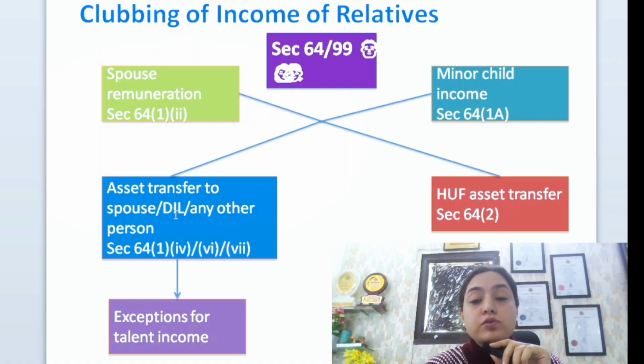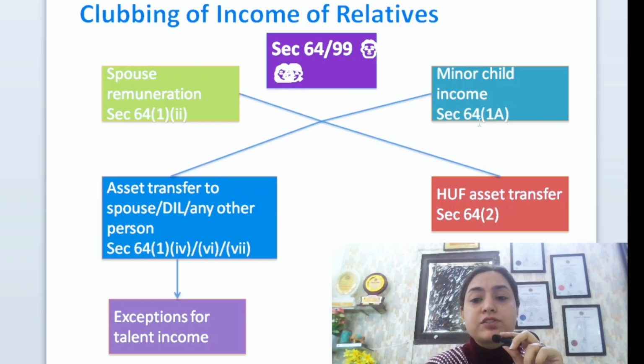Section 99 talks about spouse remuneration if an asset has been transferred to spouse or daughter-in-law or any other person or association of persons for the immediate benefit or deferred benefit of spouse or daughter-in-law. All these sections talk about this one. So all these provisions have been merged into 99. Then also it would get clubbed in the hand of the transferor.